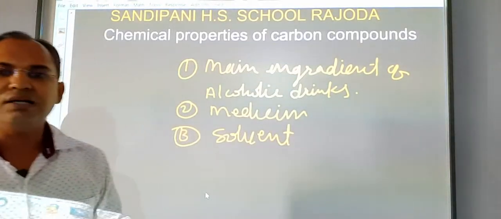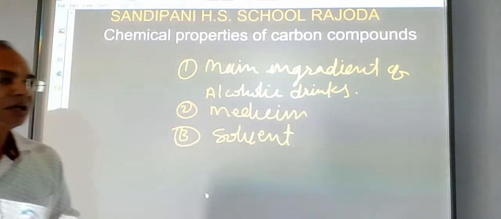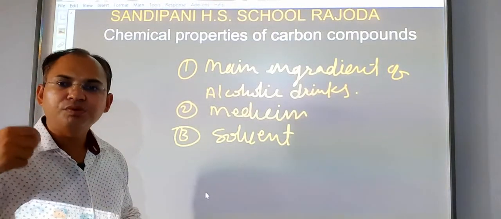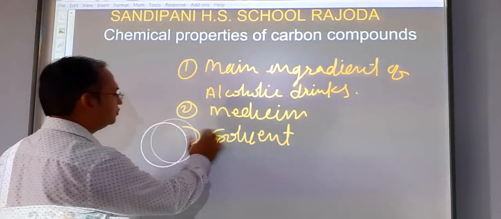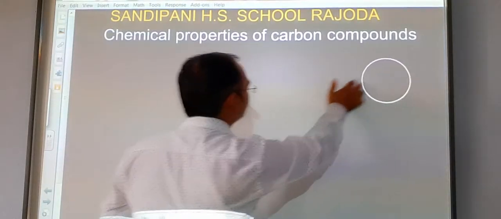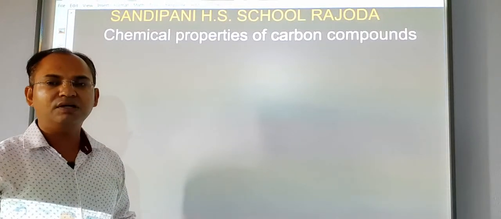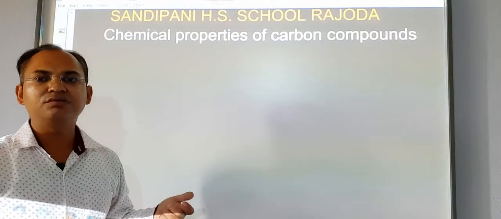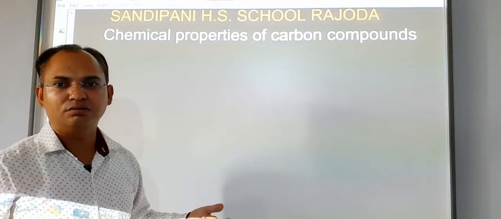Now we see the main drawbacks of the use of this alcohol. If this alcohol is taken by an alcoholic person in its purest form, that means absolute alcohol, pure alcohol with nothing mixed in it, then even a very little quantity of absolute alcohol may cause damage to our kidney and may cause death also.